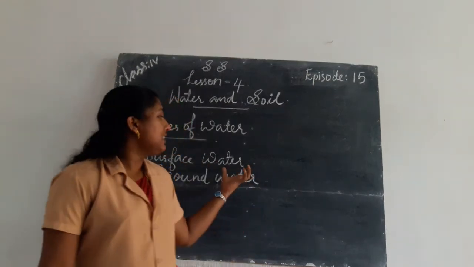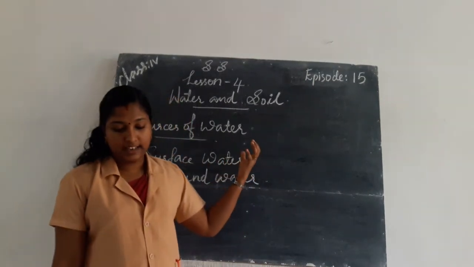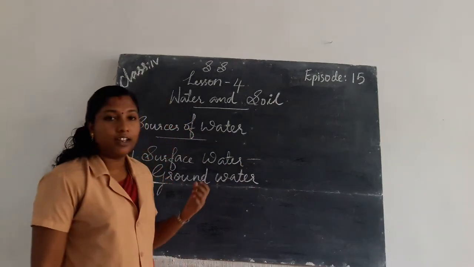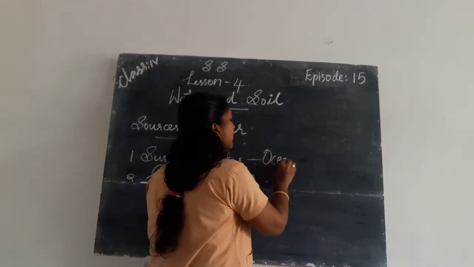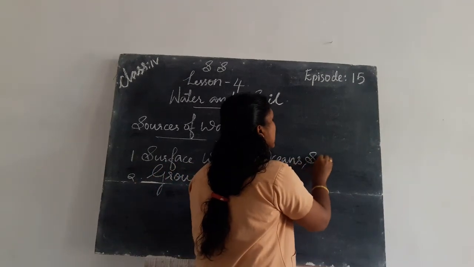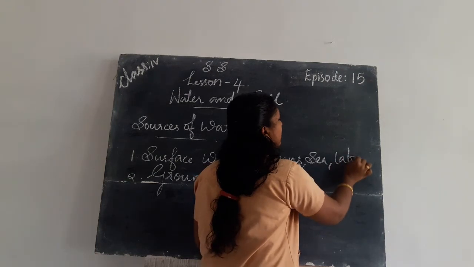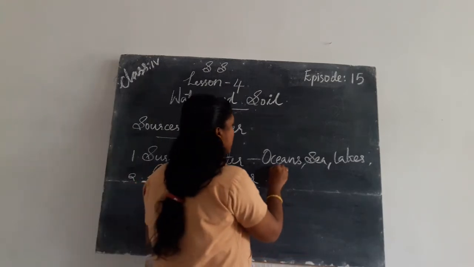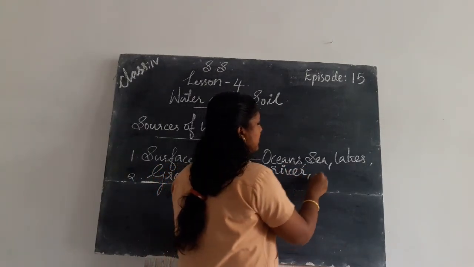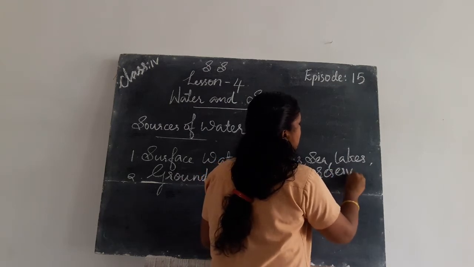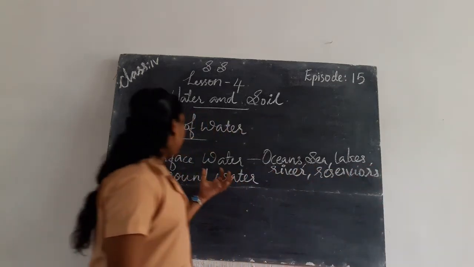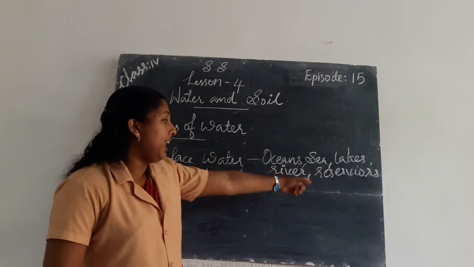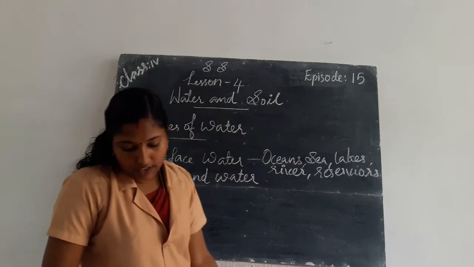The surface water is found in oceans, seas, lakes, rivers and reservoirs.